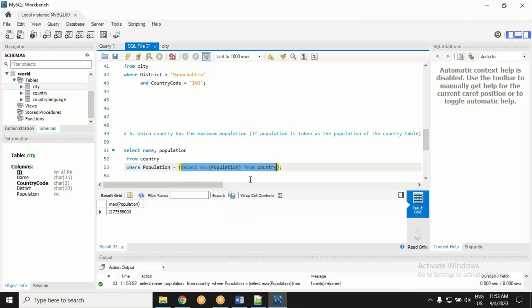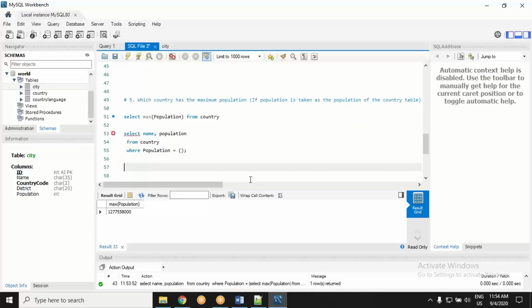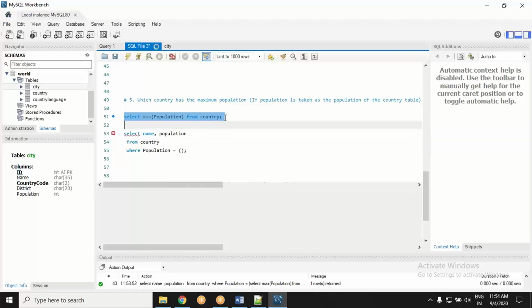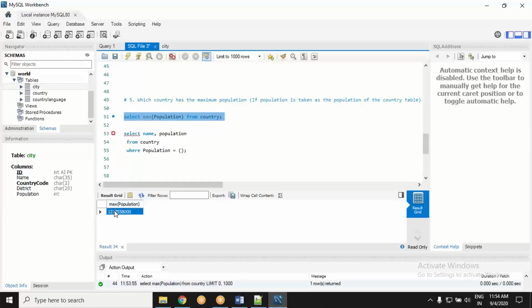One more thing, we call it hard coding and flexible coding, in fact. Just think about it. If I calculate the population and I copy paste this number, I put this hard number here, 1277, whatsoever it is, what I am doing is making this code hard.